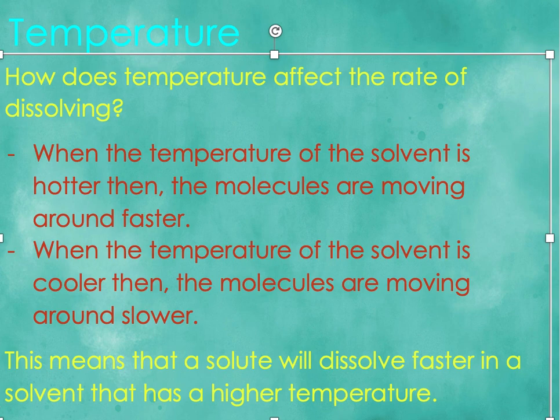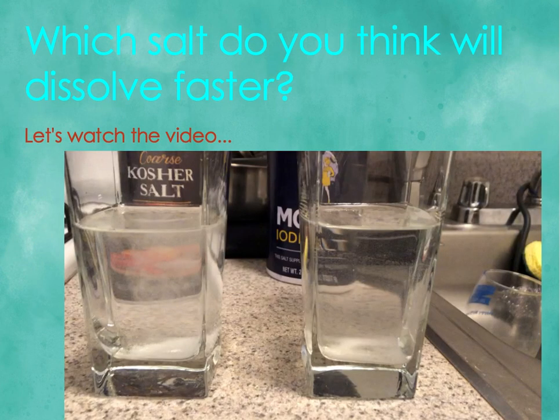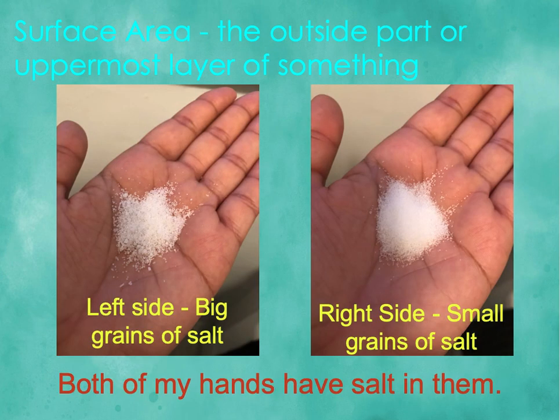Now, you guys probably think, hey, miss, this is probably kind of useless. But if you think about it, you do this in your day-to-day lives, right? You can use surface area if you want to dissolve something faster or slower. For example, if the only salt I had here was this, but I wanted to dissolve things faster, maybe I would crush this to get it to dissolve faster.